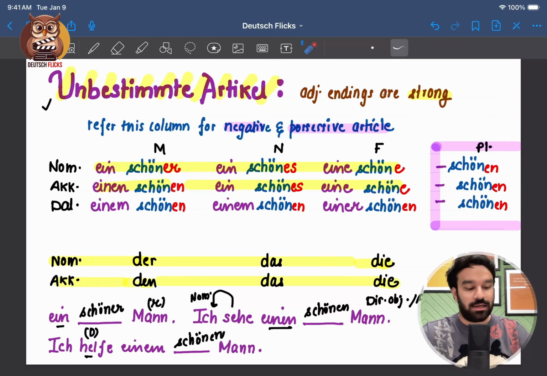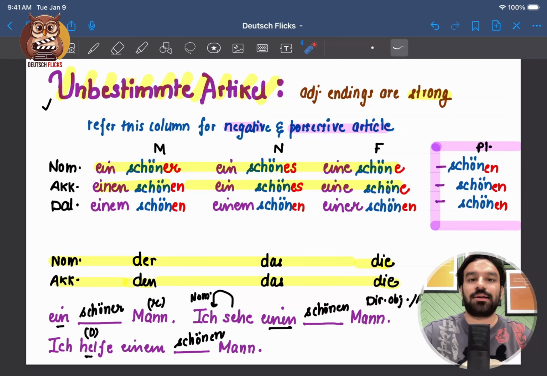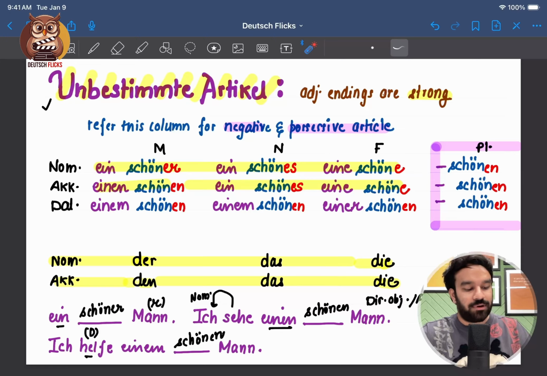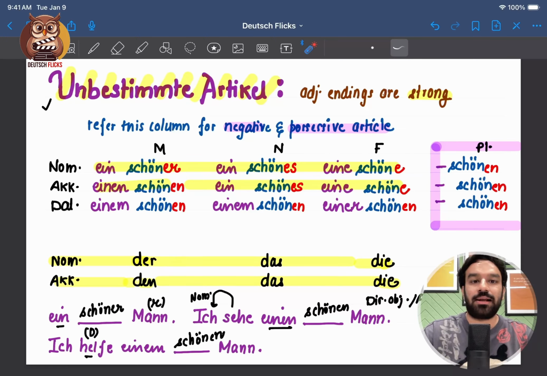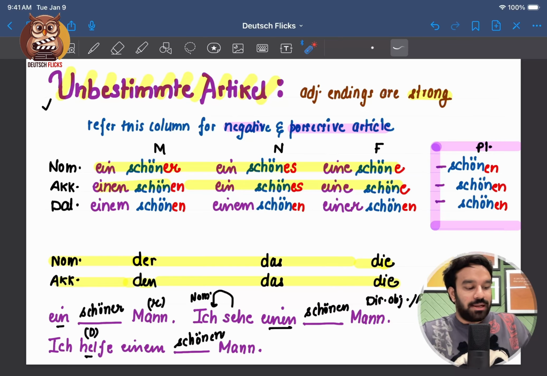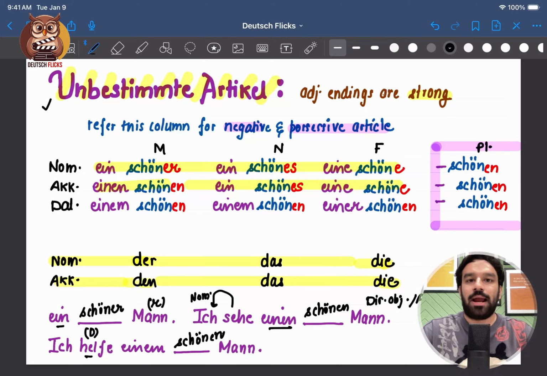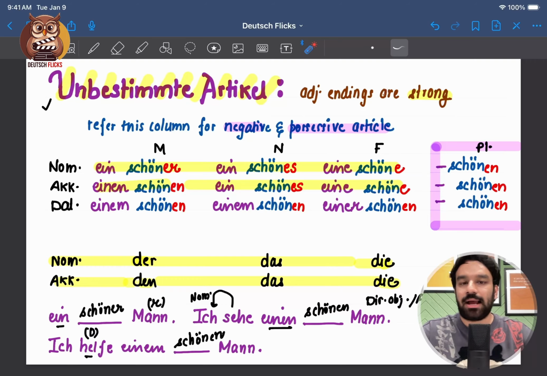First of all, once again, adjectives written in dative and plural, all of them take en as an ending. And for the remaining adjectives, you should have a definite article table in your mind. And remember, adjective ending starts with the letter E, not A. For example, here we have das, but we never say schönas. We say schönes. And we use the same table whenever we have a negative article, kein, keiner, keinem, or possessive article, mein, dein, sein, unser, ihr, etc.